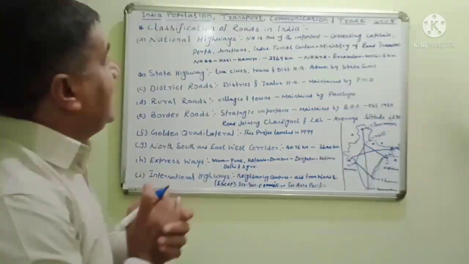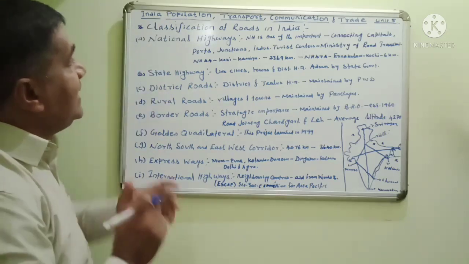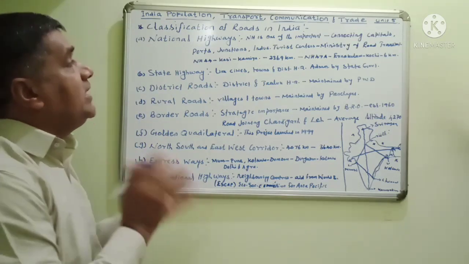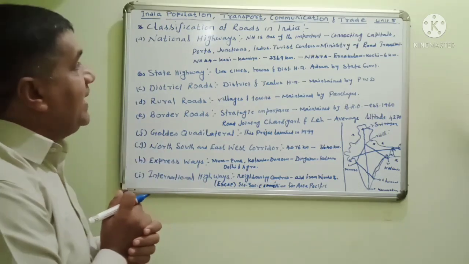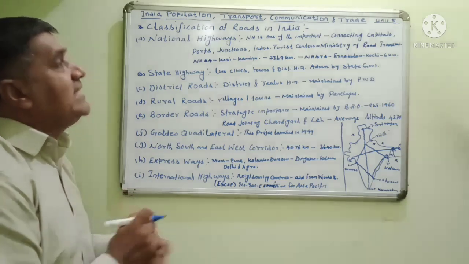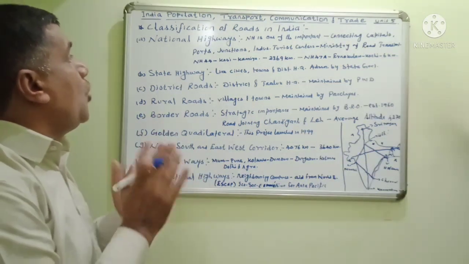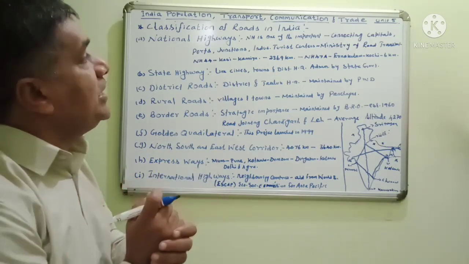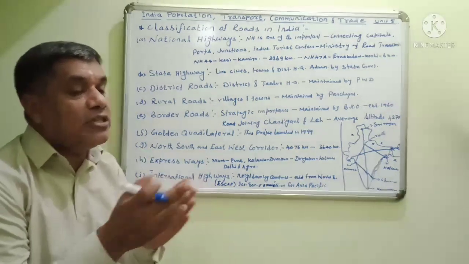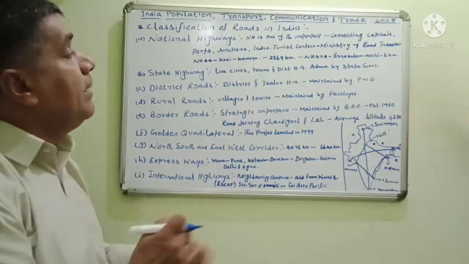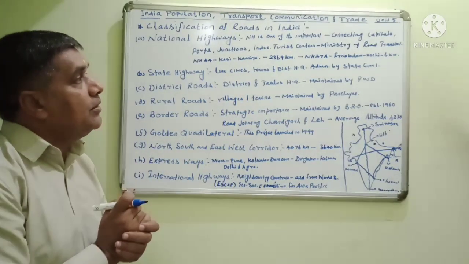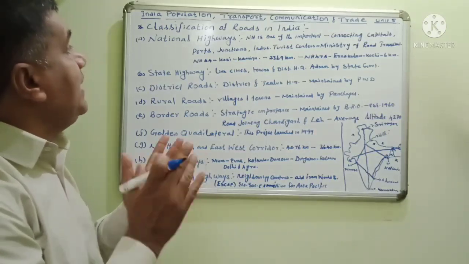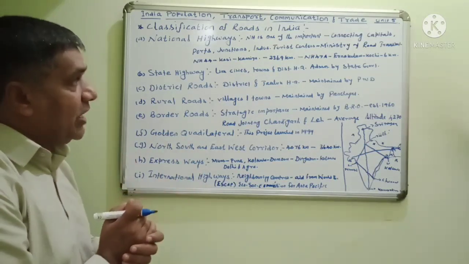Classification of the roads in India. National highways. National highways are among the important highways in our country. They connect state capitals, ports, railway junctions, industrial centers, and also tourist centers. The Ministry of Road Transport maintains and develops the national highways in our country.